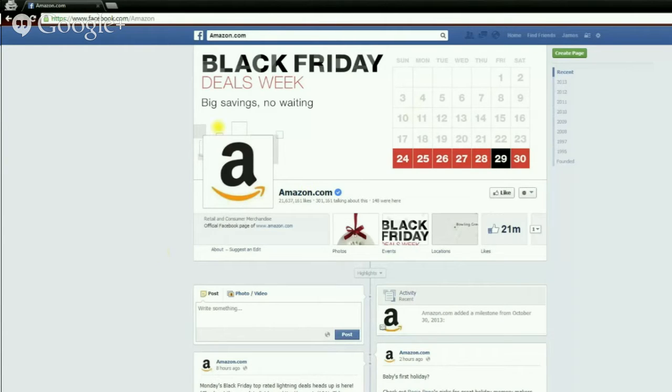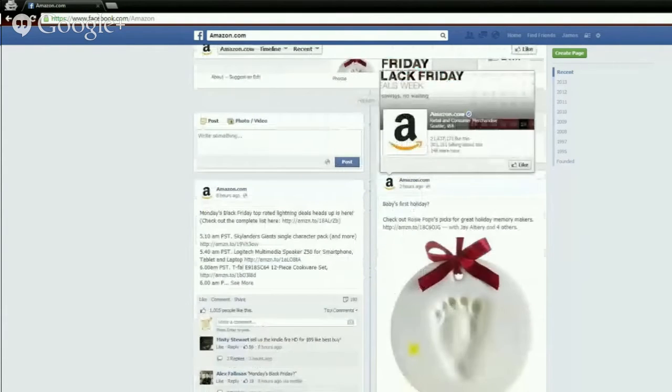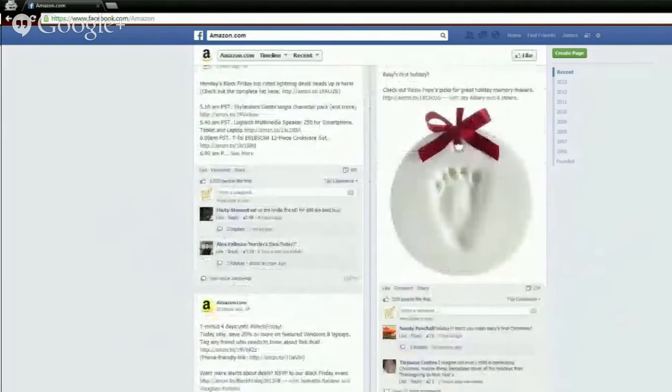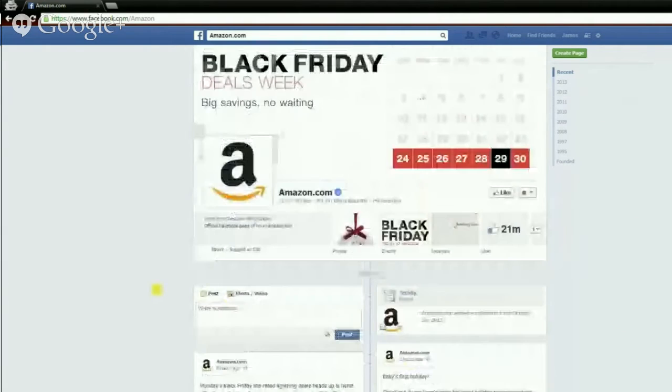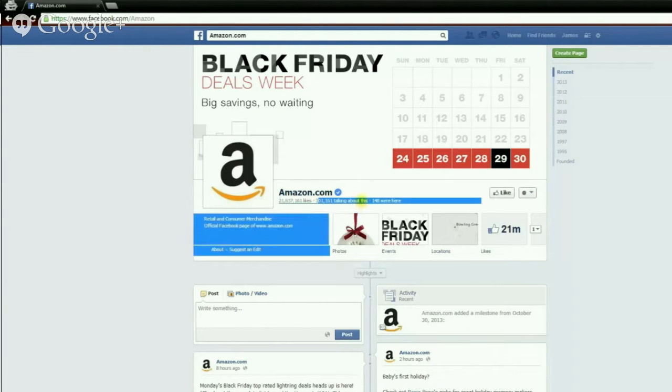Also have a profile picture. And this is the same thing that people are going to see when you make a status update. As you can see here, you're going to see the profile picture each and every time next to the fan page name. So this is usually always going to be your logo. It needs to be something that when people see it, they know what it is, which is usually the logo or your company name or something like that. And you don't really change this one too often because, like I said, people have to see it and know exactly what it is right when they see it. All right. Next to the profile picture, you have the name of the fan page with the amount of likes it has and the amount of people talking about this page right now.